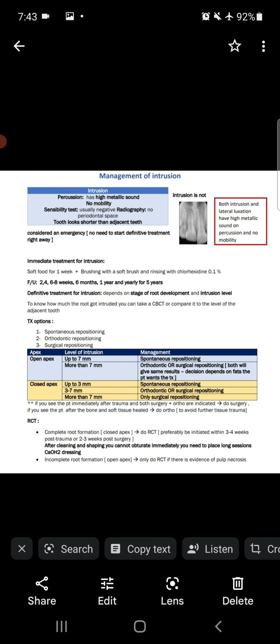Now come to the incomplete root formation. Meaning in close apex we do RCT, and in open apex only do RCT if there is evidence of pulp necrosis. Otherwise, there is no need of RCT in incomplete root formation.